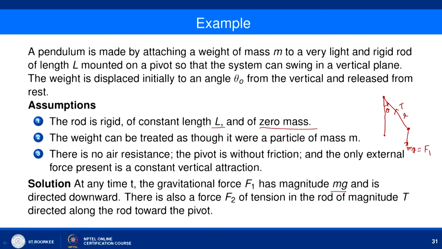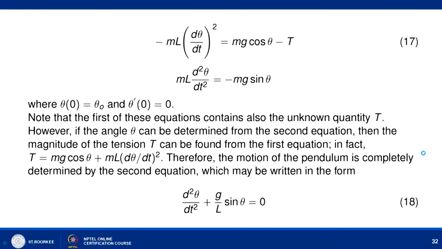Here you can see this is your theta. Here it is mg cos theta, and here this is mg sin theta. So mg cos theta minus T is given by minus ml (d theta by dt) whole square.